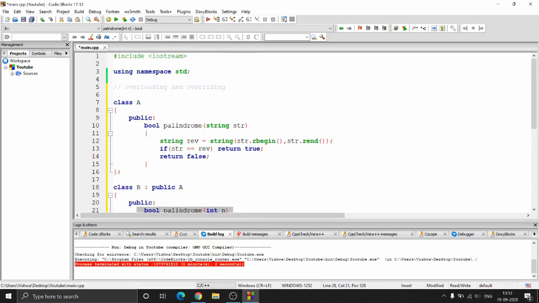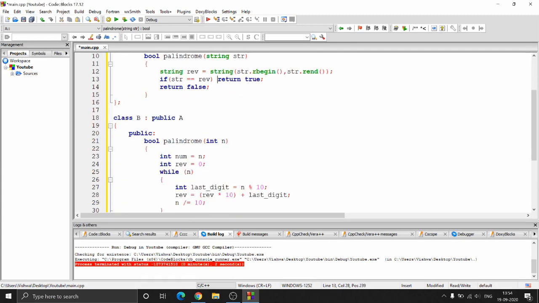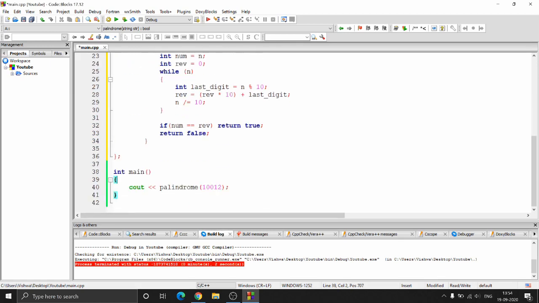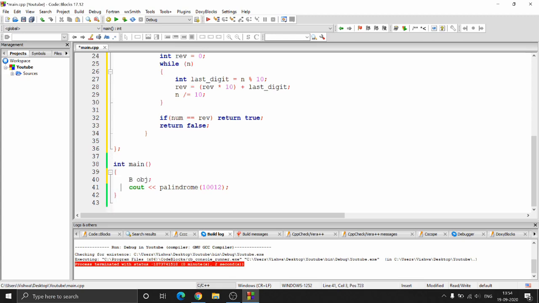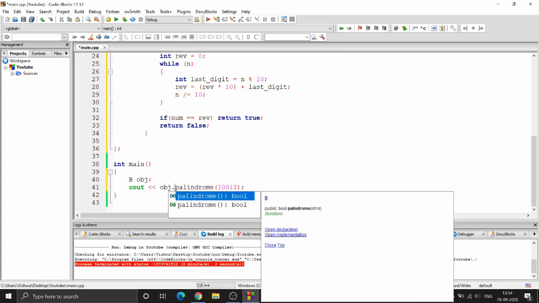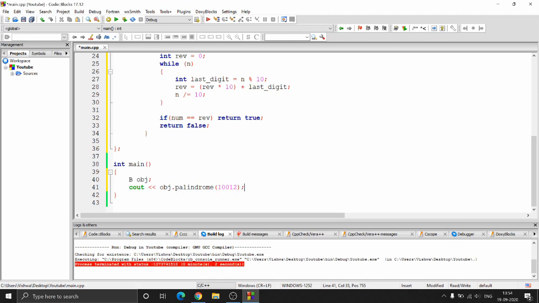All right, so this method won't act as a string palindrome checker for class B, but it will act as an integer palindrome checker inside class B. So for an object of class B, if I do something like B obj, all right, this is a new object of class B, and if I do obj dot palindrome, it will only be valid for an integer palindrome.